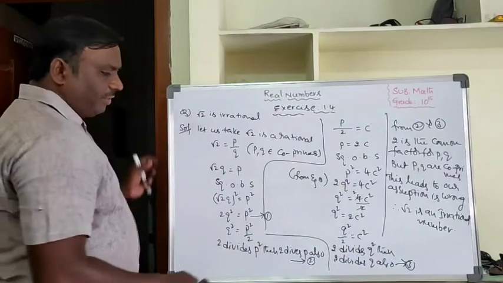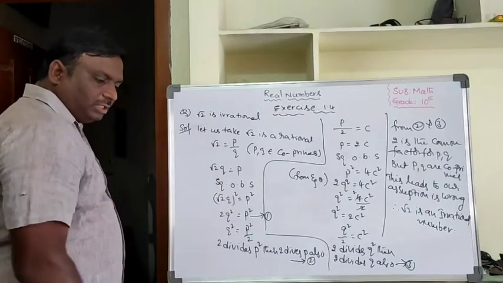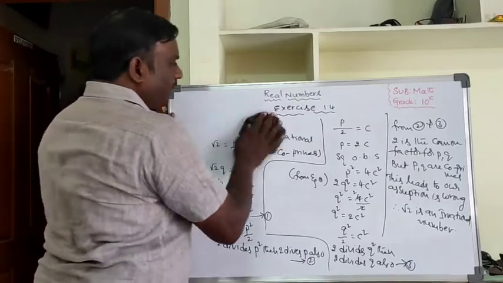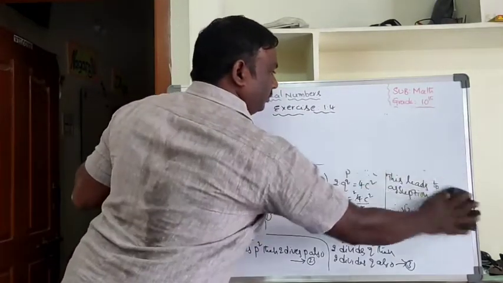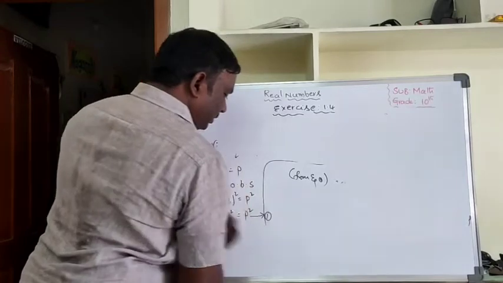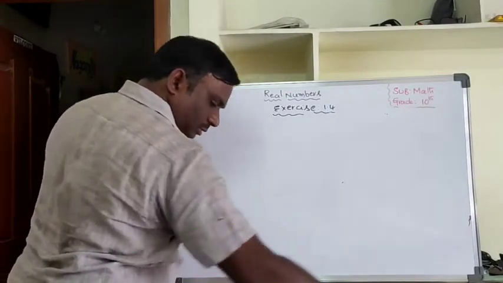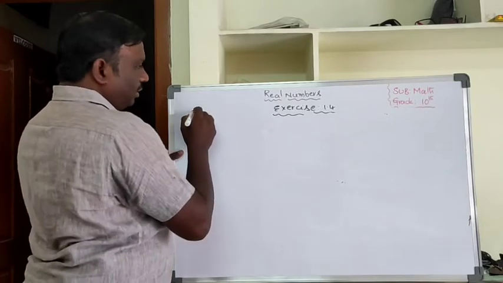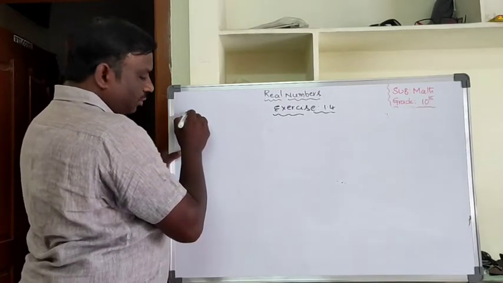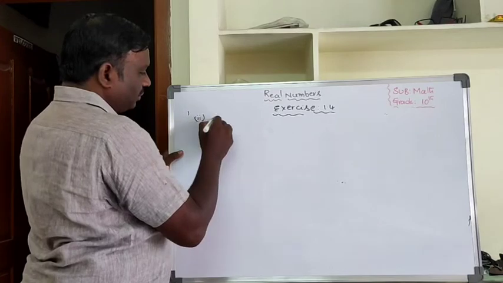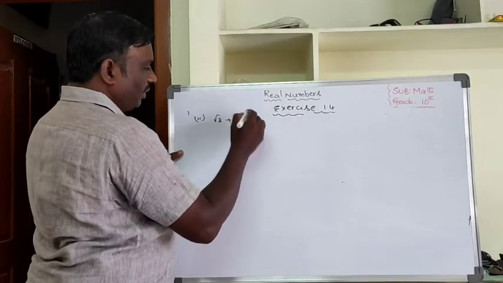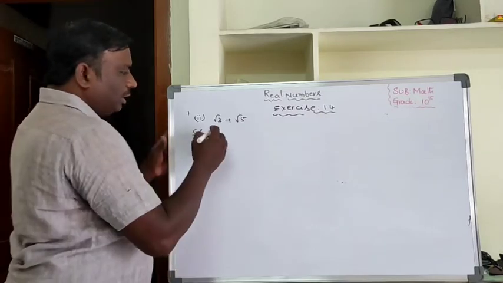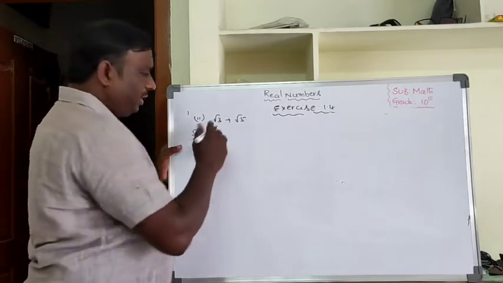And last and final, one more model I will explain from this exercise. One question I will explain. The remaining questions you can do on your own. Okay. Last question: root 3 plus root 5, a model from your textbook only. Exercise 1.4, first main, second question. Root 3 plus root 5, we have to prove this is an irrational number. So contradiction method only.